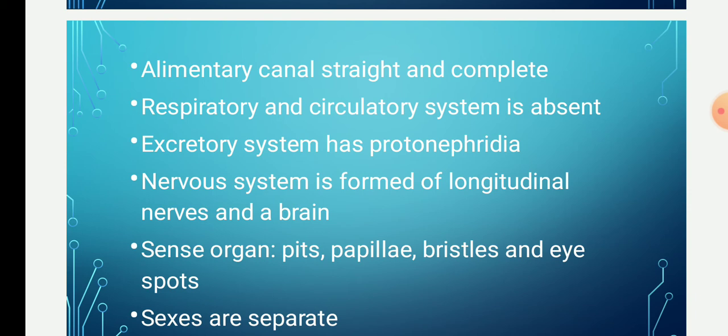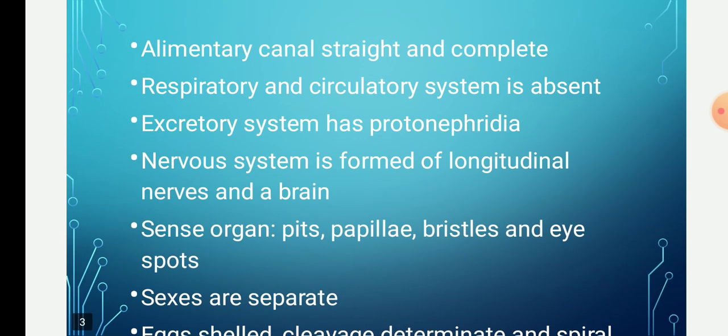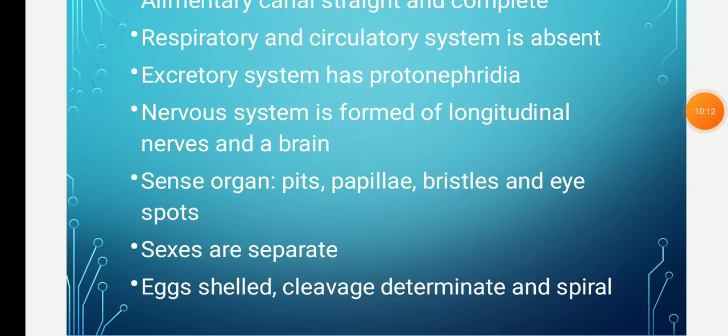Then the sexes are separate, that is dioecious, and the reproductive organs are relatively simple. The sexes are nearly or always separate.